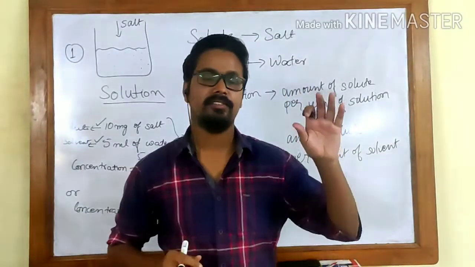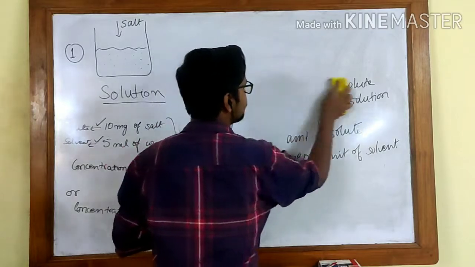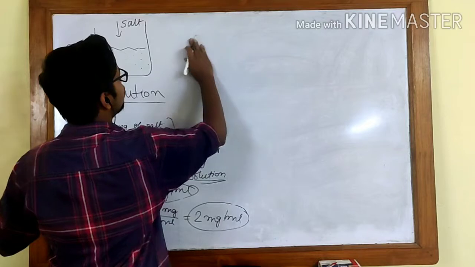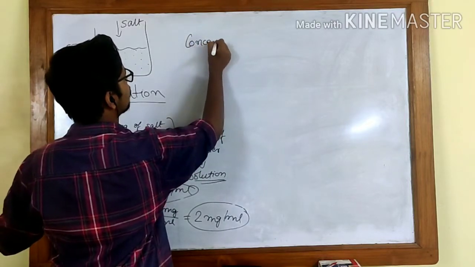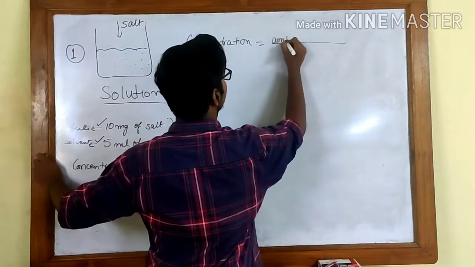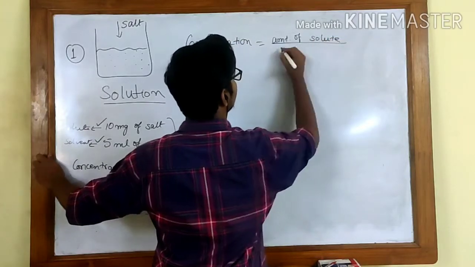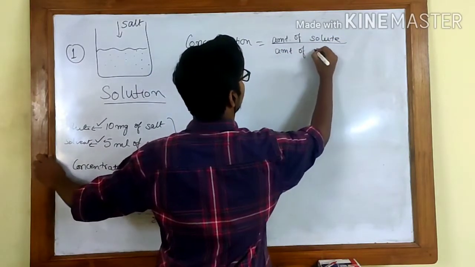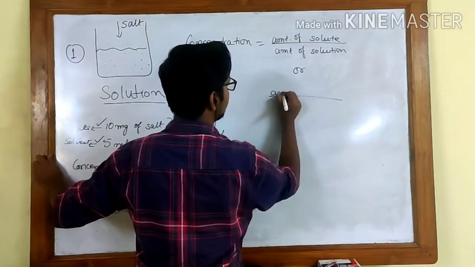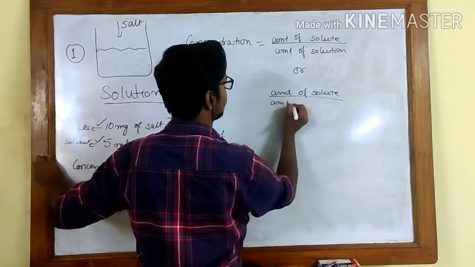If I have to write the formula, concentration will be equal to amount of solute by amount of solution, which is the most general form, or we can write amount of solute by amount of solvent.